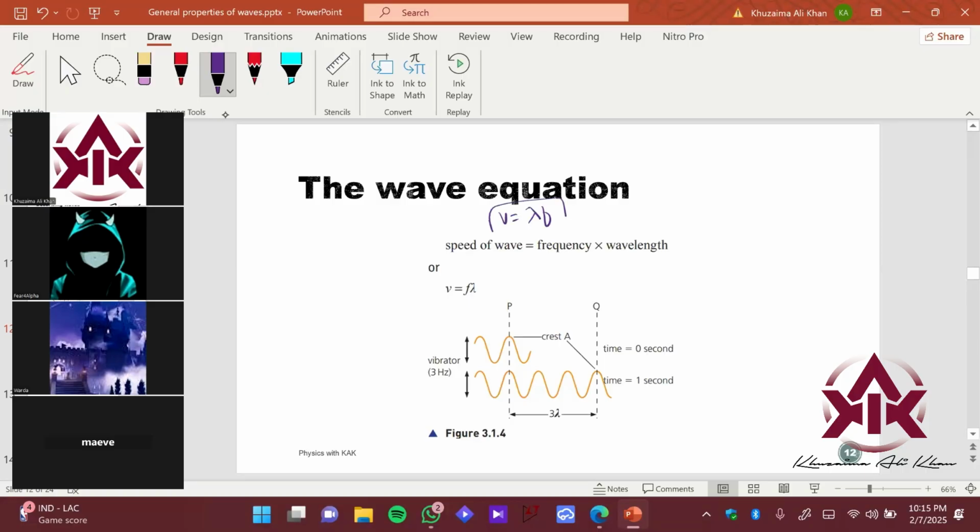Okay, v equals lambda f, where lambda is your wavelength, that is measured in meters, and f is your frequency that is measured in hertz, and v is your speed of wave that is measured in meter per second, right? अच्छा जी, अब आप सोच रहे होंगे सर ये फॉर्मूला आया कैसे?